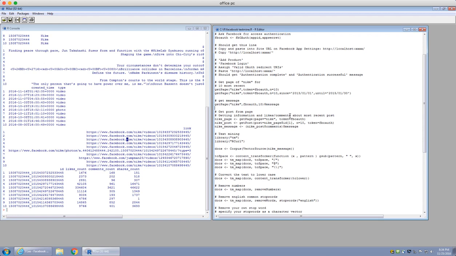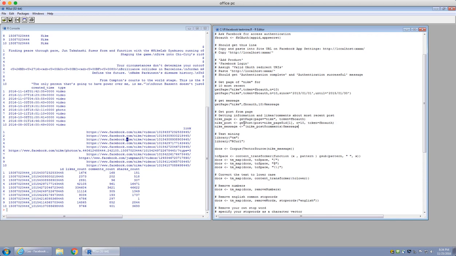Okay, in order to get the consumers' comments and so on, what we need to do is get the page method again, call it again, and I'm going to store it as Nike page, and pass that Nike page. I'm going to get the first post of it, and I want to see how the consumers are posting to this.